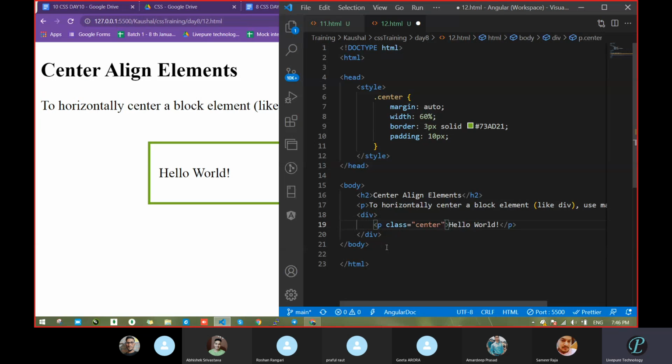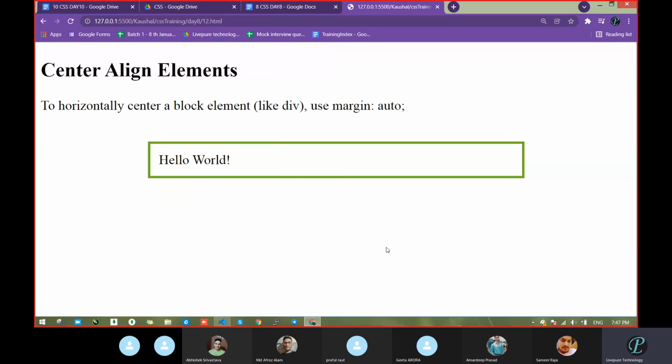What will be your opinion? Will this output be the same, or will something different come? What are you thinking? Something different, sir. Hello will come in center. Okay, let's see what it will do. Don't think that because the class name is center, it will come in the center. Where did it go in the center?